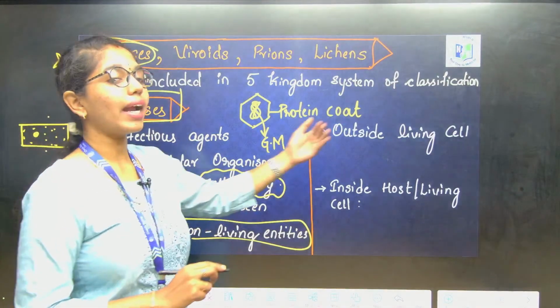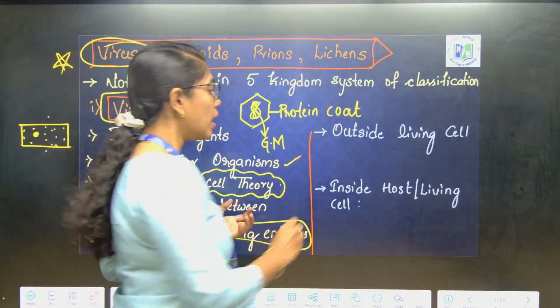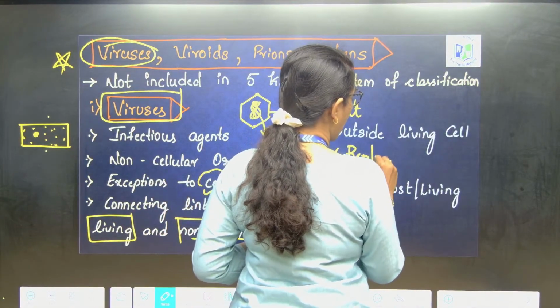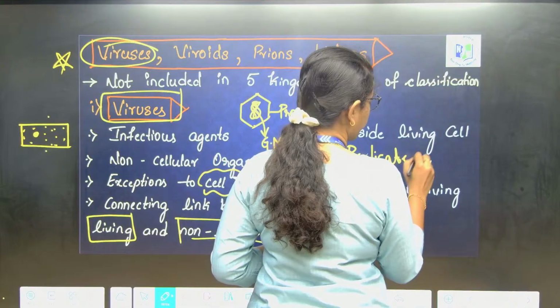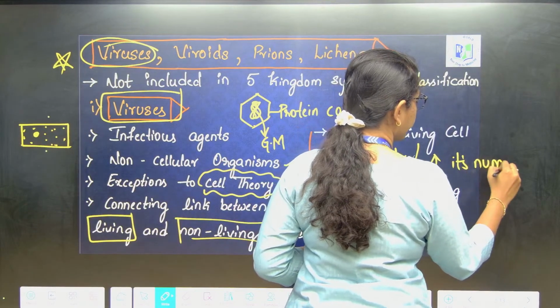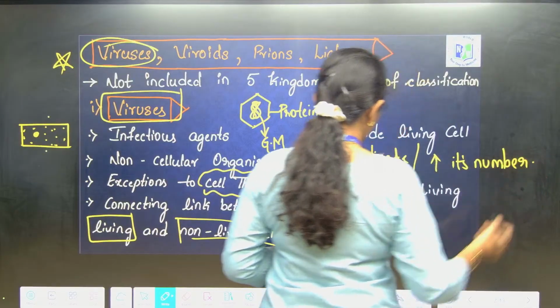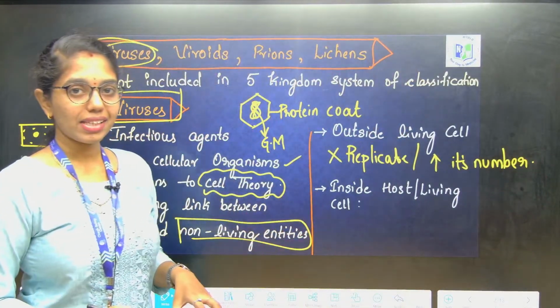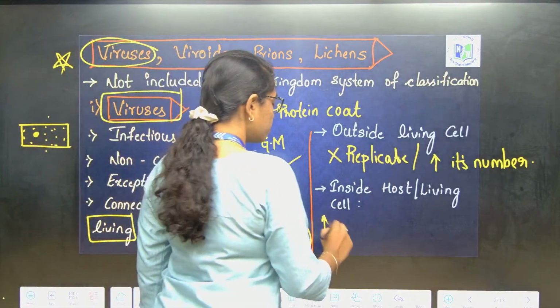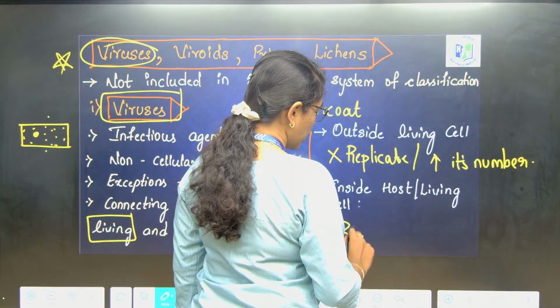Viruses outside the living cell can sustain, but they cannot replicate or increase their number. Inside the host or living cell, the virus undergoes replication and increases its number.